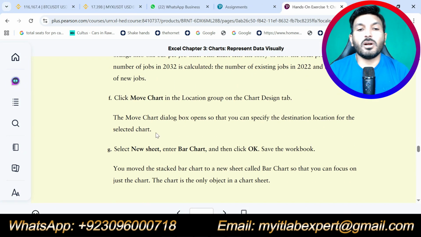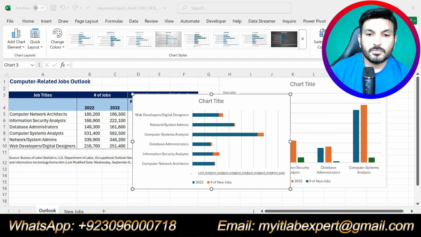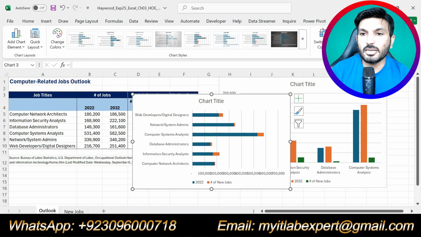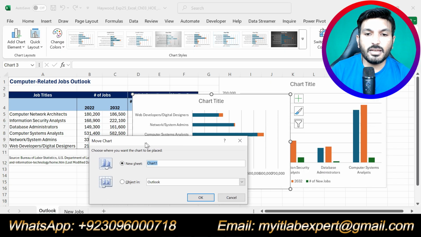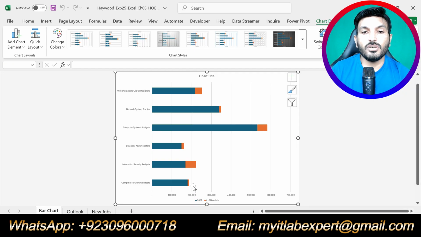Now we will do the next part, that is part F, that is saying move chart in the location group on the chart design tab. Click move chart in the location group, then we are supposed to move the chart to a new sheet, and the name will be bar chart. So select the chart, click move chart, select new sheet from here, and now we are supposed to type the name of the new sheet, that is bar chart. Okay, click OK. So we have moved the chart to a new sheet, that is bar chart.